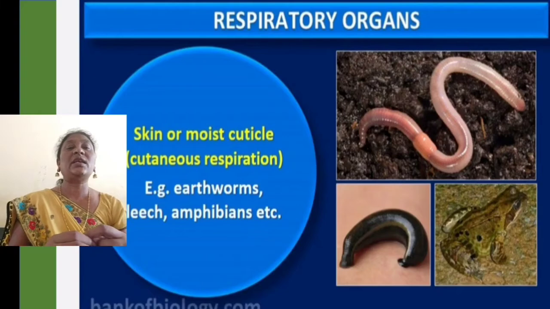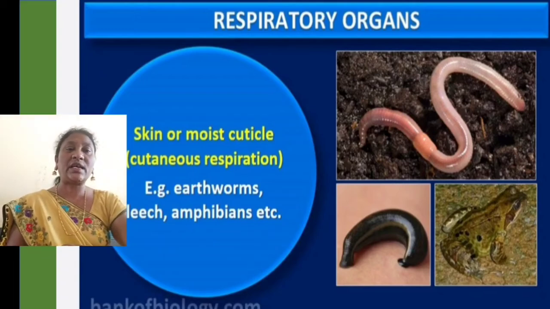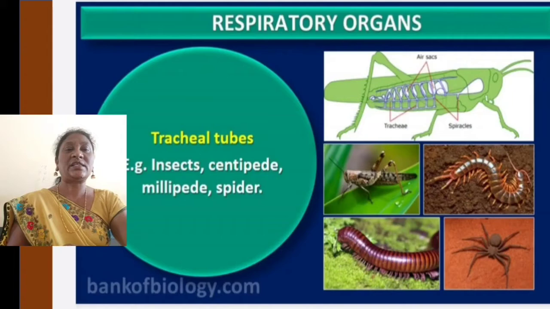The next one is skin or moist cuticle, which we call cutaneous respiration. Earthworms, leeches and amphibians all show respiration through the skin. If respiration takes place through the skin, we call it cutaneous respiration.